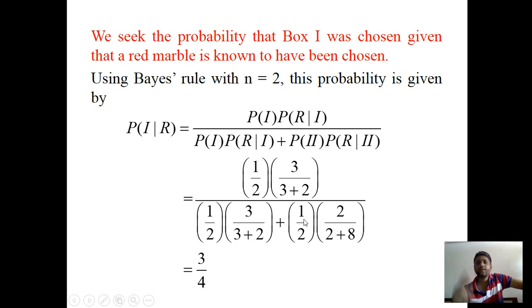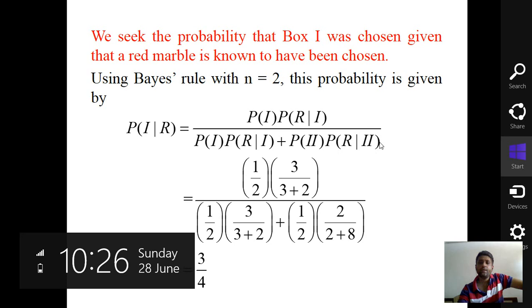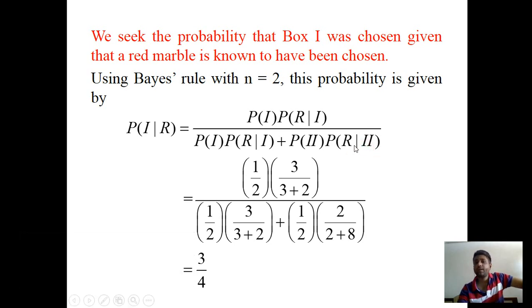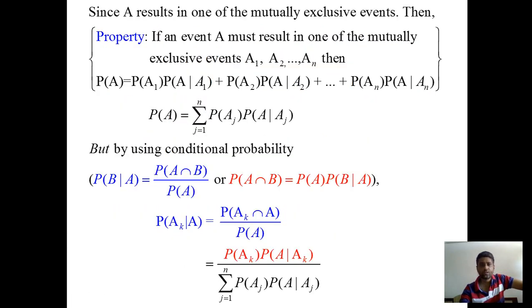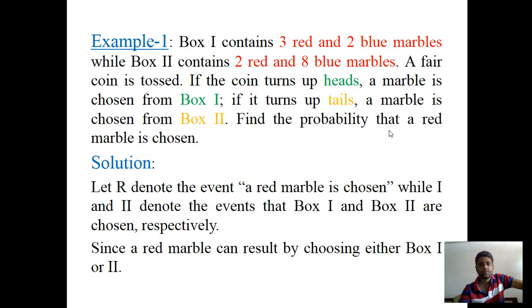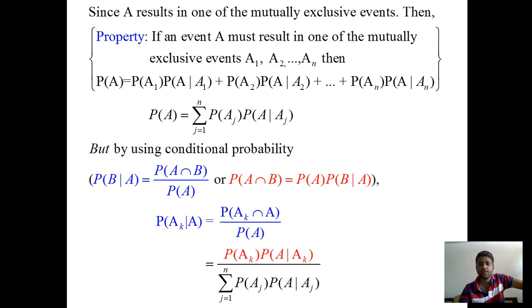Plus the probability of 2. Again, there are 2 boxes, so the denominator is 2, and the occurrence of box 2 is only one outcome, so it is half. The last term, the probability of R given 2, represents the probability of selecting a red marble when box 2 is already selected. In the second box there are 2 red marbles, so the numerator is 2, and the denominator is the total marbles, 2 red and 8 blue, so 2 plus 8.